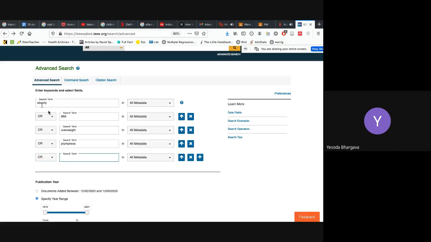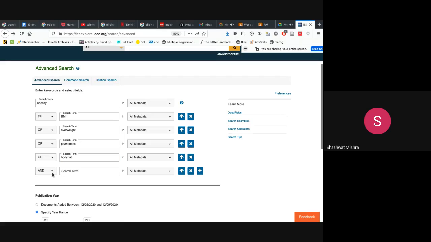Because a paper on obesity might not always contain the word obesity. It might contain BMI, plumpness, or body fat, something like that. You can use heaviness or body fat. Yeah, heaviness, ma'am, fatness, yes.